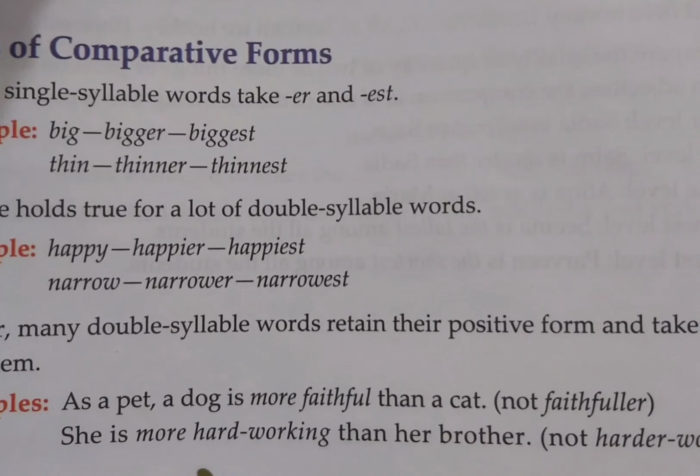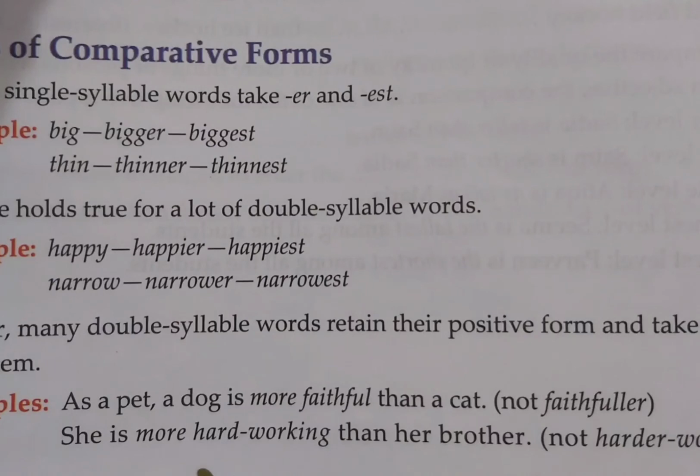For double syllable words we do the same thing, but if the word is like happy, we remove the letter y and put ier for the comparative degree and iest for the superlative. Then it becomes happy, happier, and happiest.